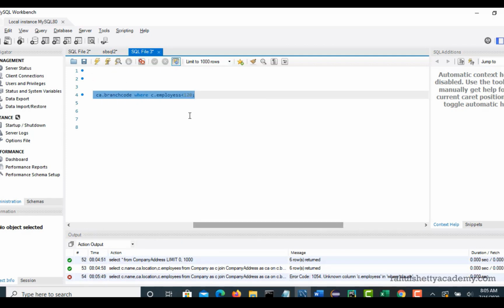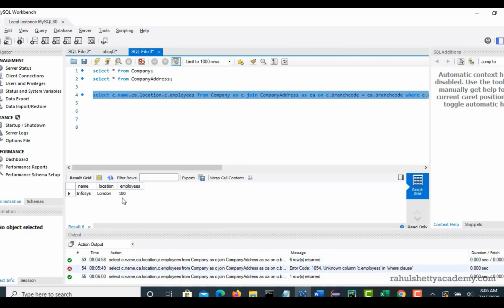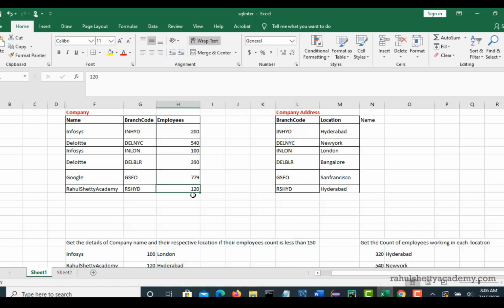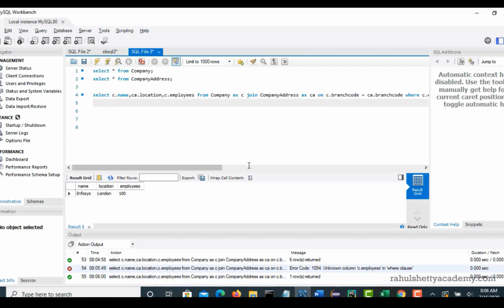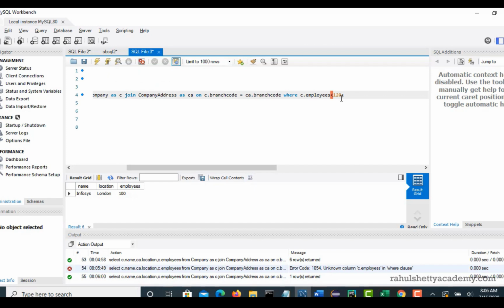C dot, sorry, spelling mistake again. If you don't give the right column name, then that will definitely throw an error. And here you go. So Infosys London 100. This is the row returned. Here this is the border condition. You are asking to get the employees less than 120, so this row is not picked because it's 120. If you want that row too, you have to provide less than or equals to, so that the Rahul Shetty Academy row also will be picked.